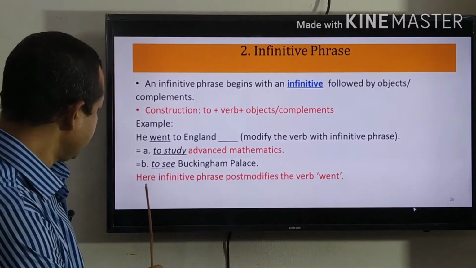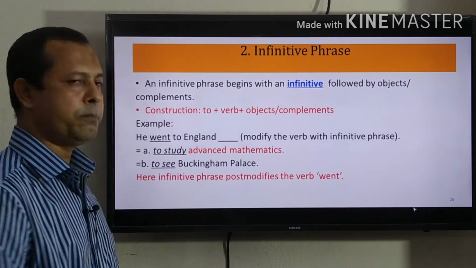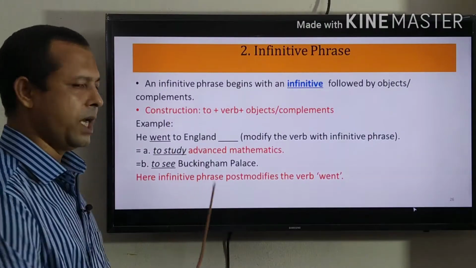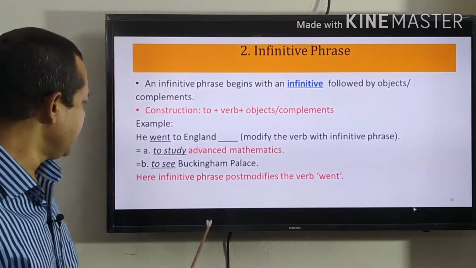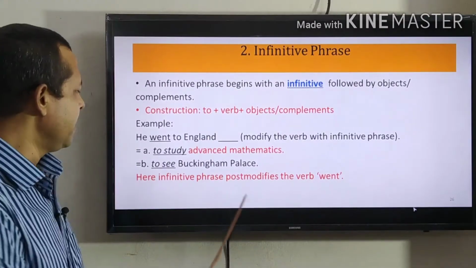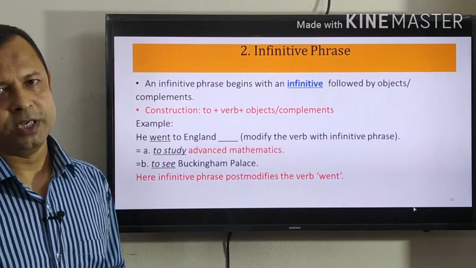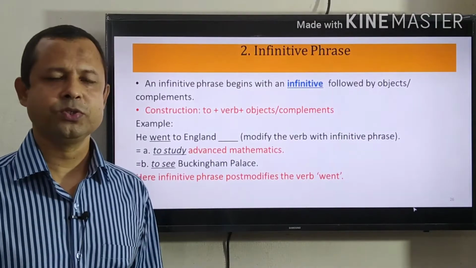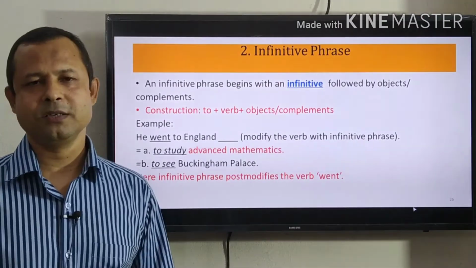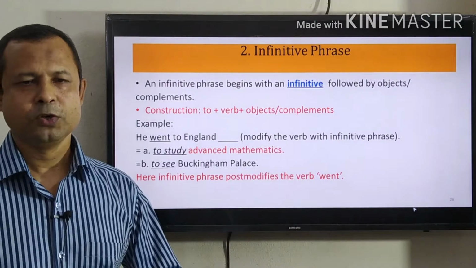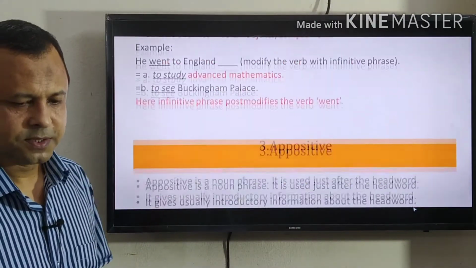In answer, you can write also this thing, to see Buckingham Palace. He went to England to see Buckingham Palace. So, to see is infinitive. Buckingham Palace is used here to make it a phrase. So, when you will be asked to use infinitive phrase, you have to use extra objects or complements after the infinitive to post modify the verb. So, I think you have understood it.